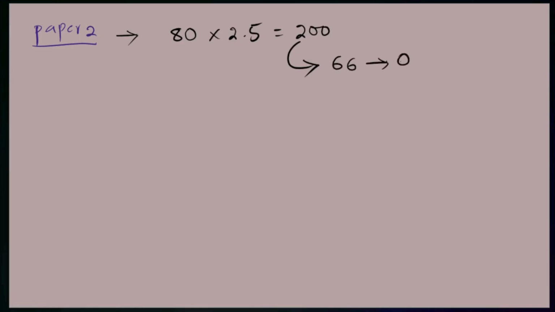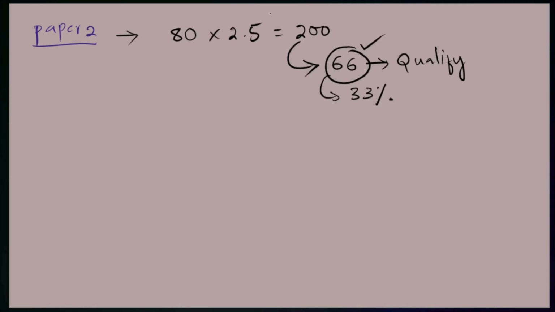Your Paper 2 will have around 80 questions, and each question carries 2.5 marks, which makes 200 marks. Out of this 200, you are supposed to score 66 marks to qualify for your mains examination. You have to clear both Paper 1 and Paper 2. If you miss out on either of them, you will not be qualified, right? This 66 marks is 33 percent of your total marks.